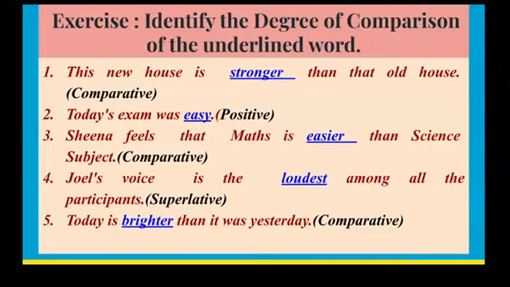Some more examples. This new house is stronger than that old house. Comparative. Today's exam was easy. Positive degree. Sheena feels that maths is easier than science subject. Comparative. Joel's voice is the loudest among all the participants. Superlative. Today is brighter than it was yesterday. Here the word brighter is comparative because it's a comparison between today and yesterday.